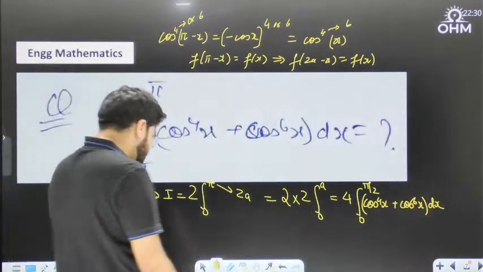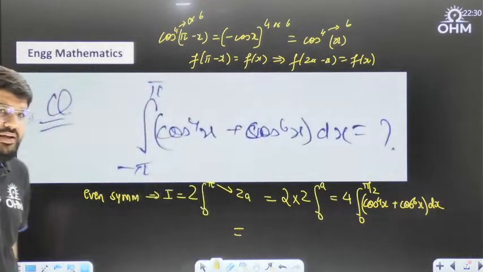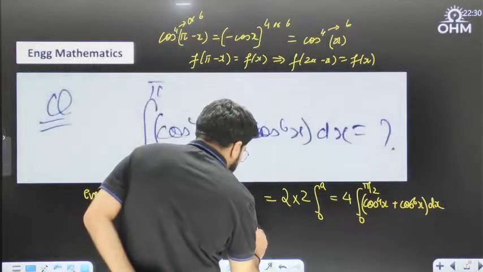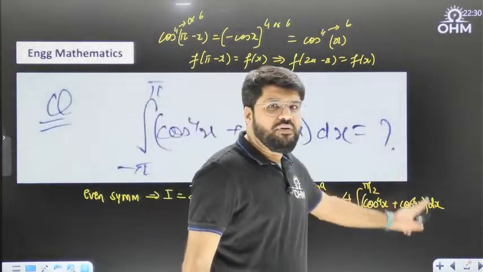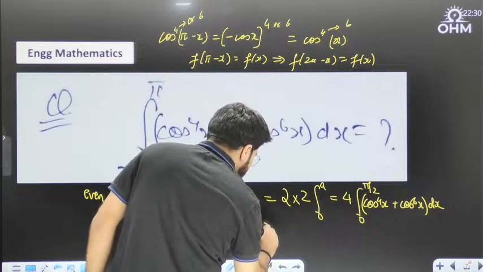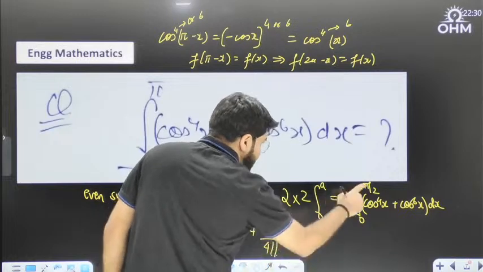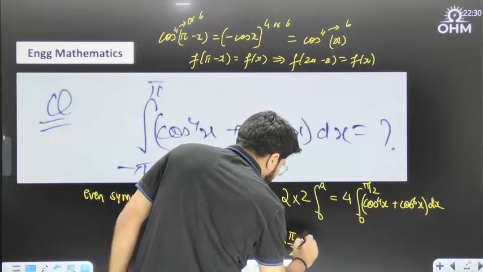So let's complete the calculation. I put the mobile down right now, and then I'll see what options you have taken up. For cos power n x, it is (n minus 1) double factorial upon n double factorial into the k factor, and because it is an even power, k should be pi by 2.